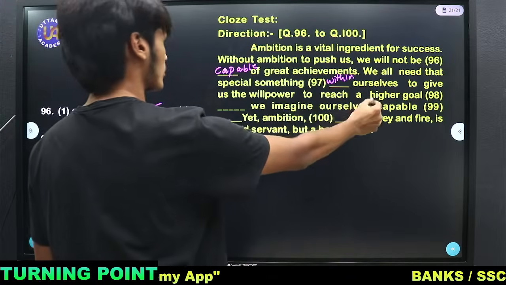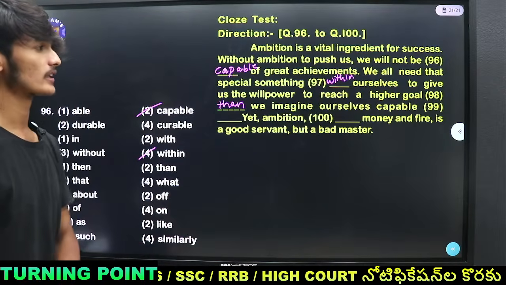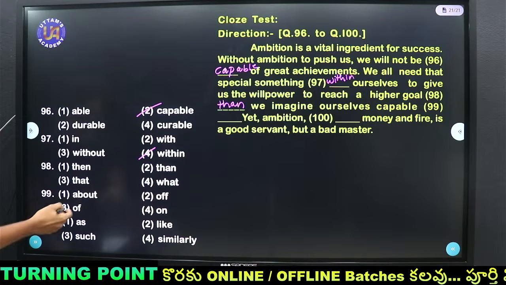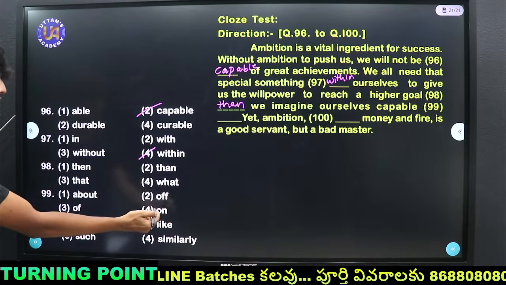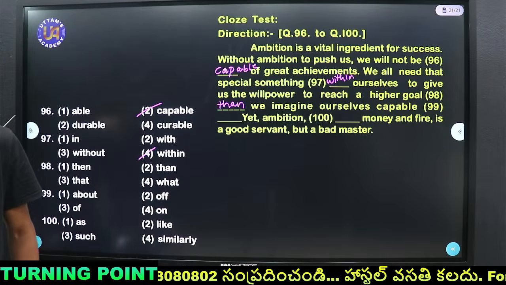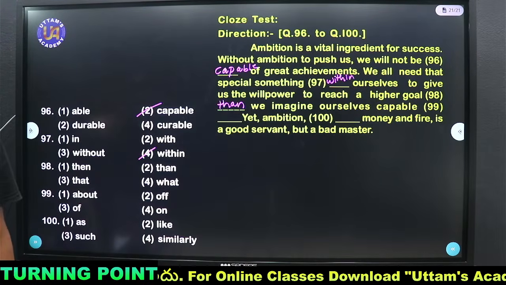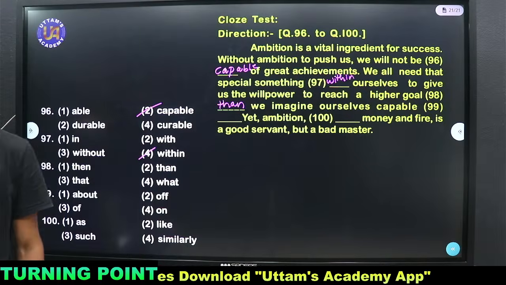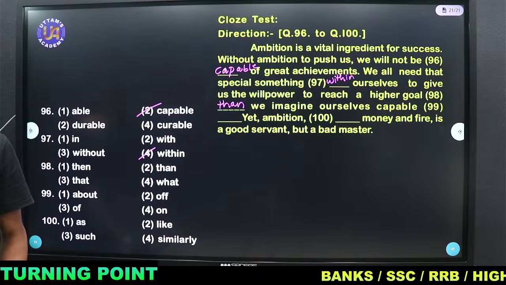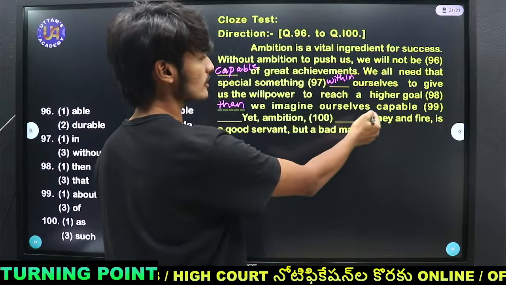Willpower to reach a higher goal than we imagine ourselves capable dash. Capable of, or capable about, capable off, capable on. So 98. Kavya says 3. That is than, Kavya. Then Lucky says of. Lakshmi Prasanna says of. So yes, then we imagine ourselves capable of.